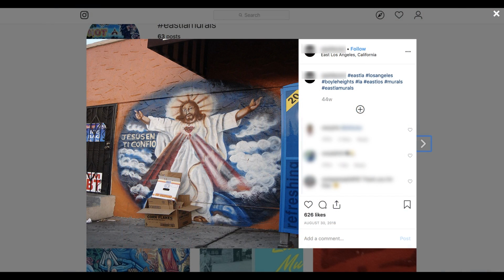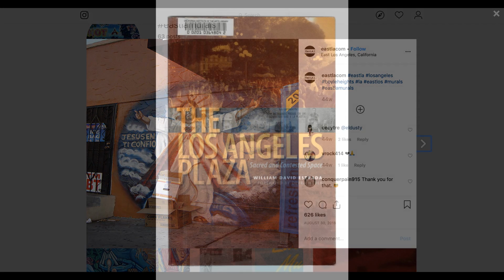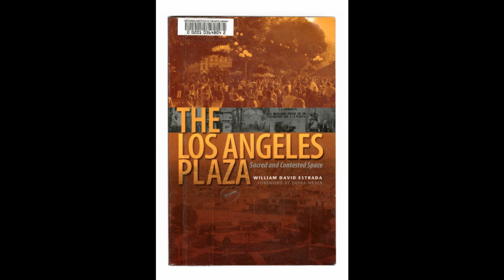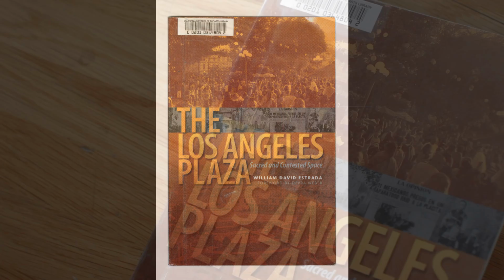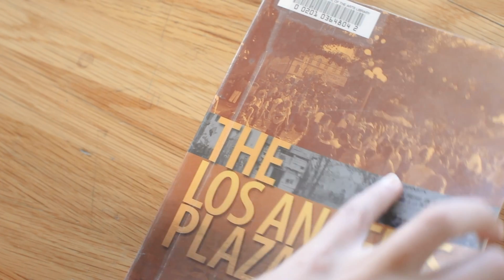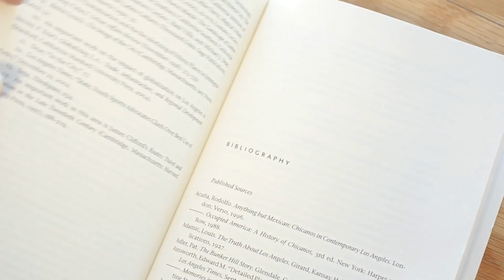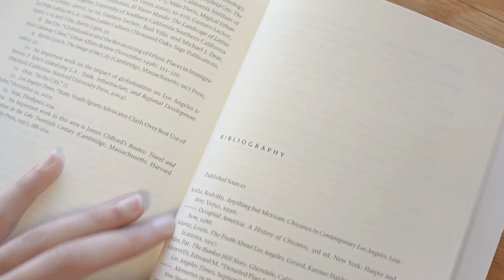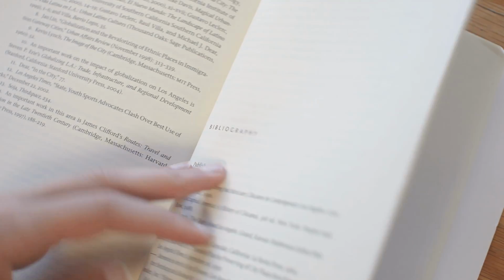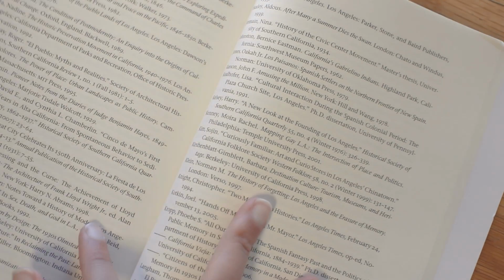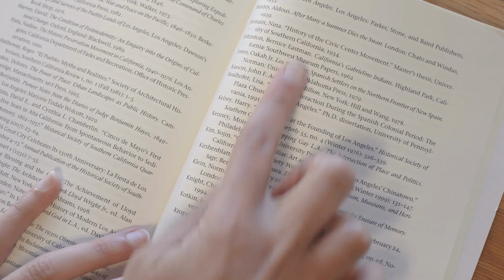Pull up that Instagram post about a mural in the East Los Angeles community on gentrification. It's exactly what you want to write about, but can this be considered research? Yes, remember that research can come in many forms and from many types of information. There isn't a specific article mentioned in the post, but the image reminds you of this book, The Los Angeles Plaza, Sacred Incontested Space. Locate a specific article you want to look up on the Works Cited page in the book, sometimes called the references list or bibliography.